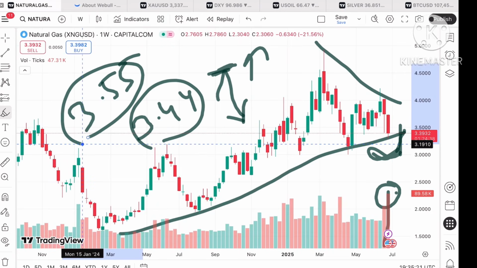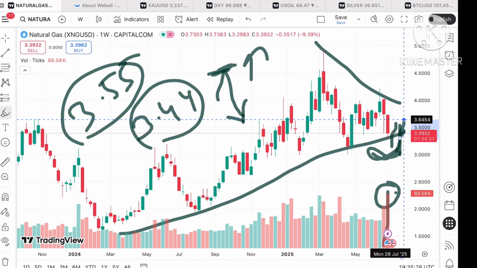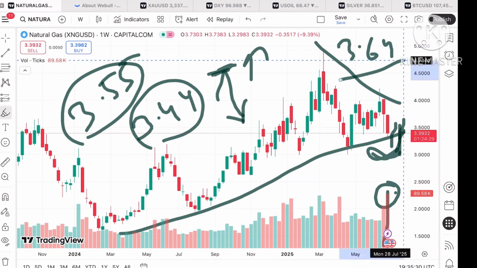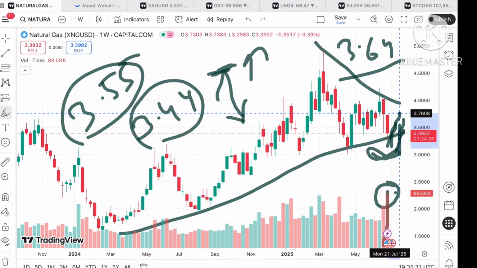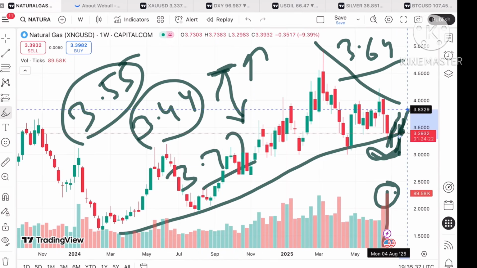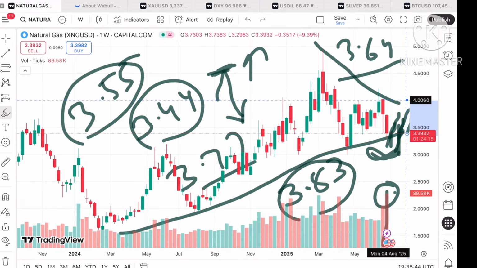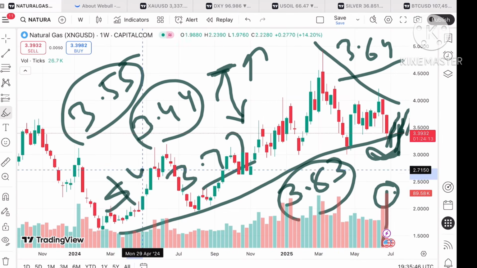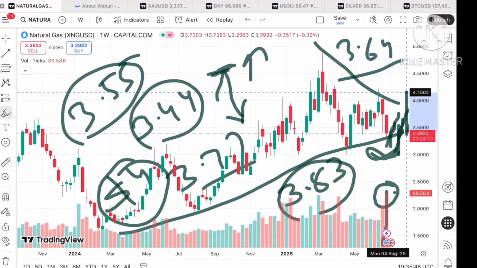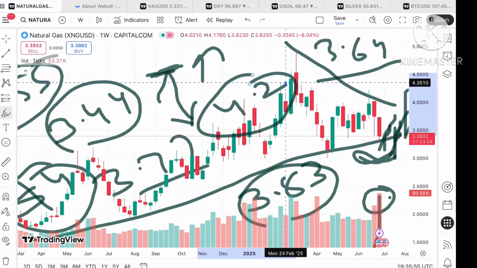And if that sustains, we can see the price rise further upside, and from there a level of 3.56, and if the price rises from that level, we can see a level of 3.64. Suppose the price rises above that level, there is a chance of touching 3.77, and if that sustains, further upside can be seen towards $3.83. And once the price rises above that level, it can touch $4, and from there a further upside can be seen towards 4.2. And if the price rises above that level, a further upside can be seen.